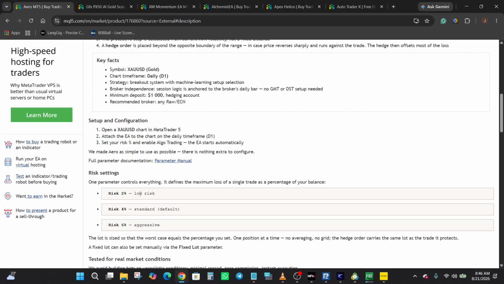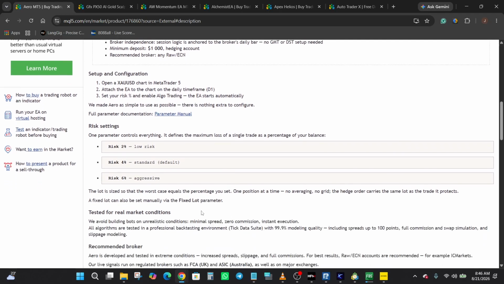We have 2%, described as low risk, 4% is the standard default, and 6% is aggressive. All right, so there is also a fixed lot option. Okay, the developer says that the EA has been tested using tick data with 99.9% modeling quality, including spreads, commissions, swaps, and slippage. But these are claims and testing conditions reported by the developer, okay, not results that I have independently verified.